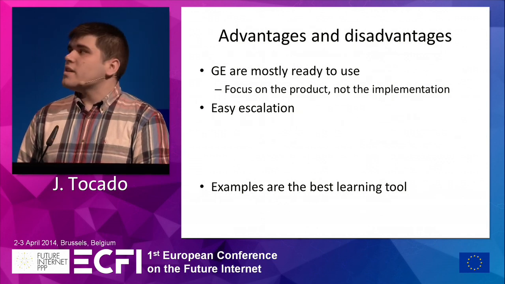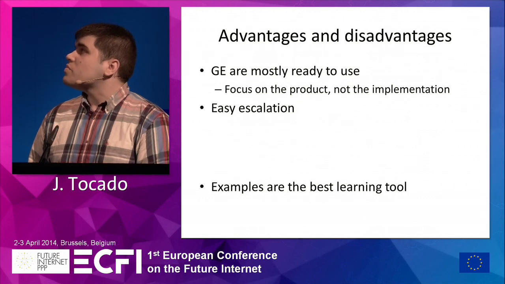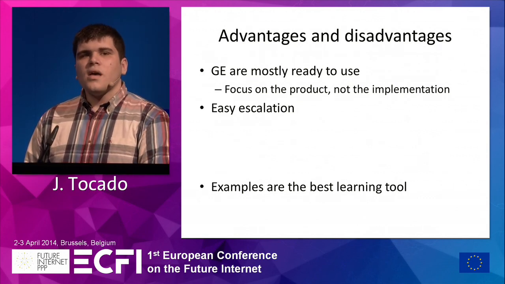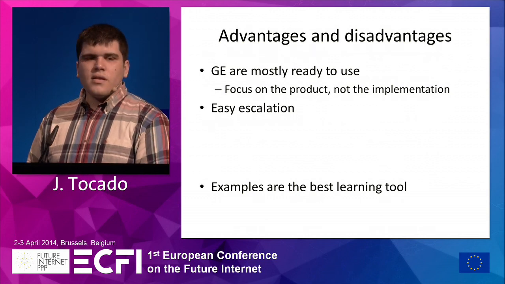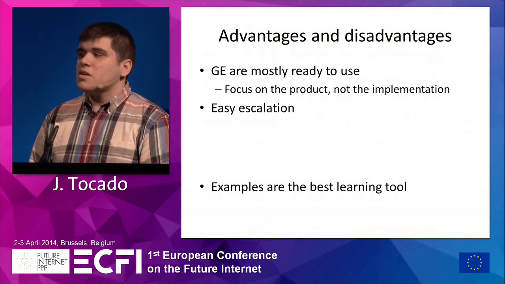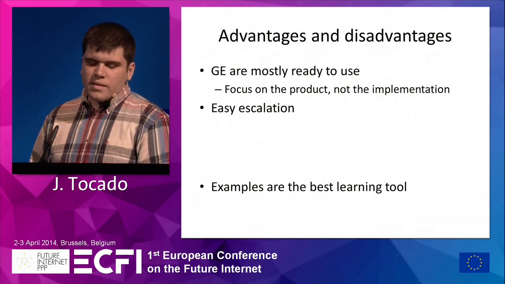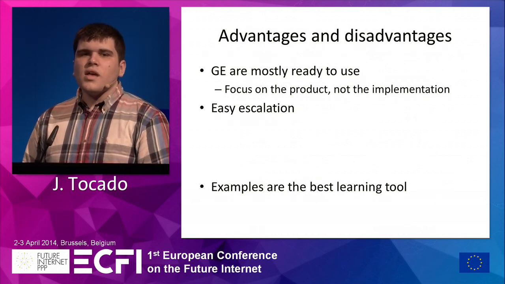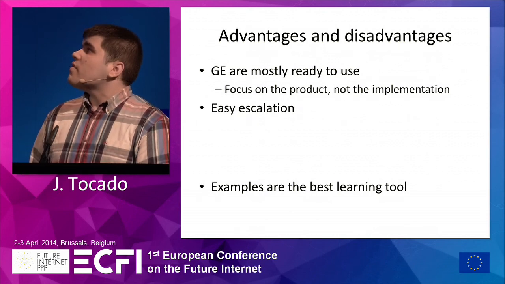And there are not a lot of examples in the documentation. Although Cosmos, for example, is based on technologies that are out there, like Hadoop, it's a mature technology. We can use a lot of resources that are on the network. But it would be interesting to have an example applied to the concrete implementation of FI-Ware.